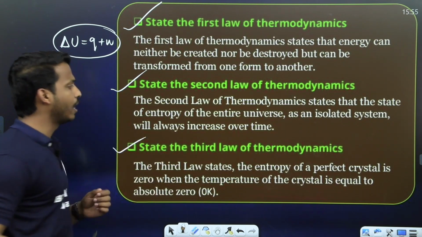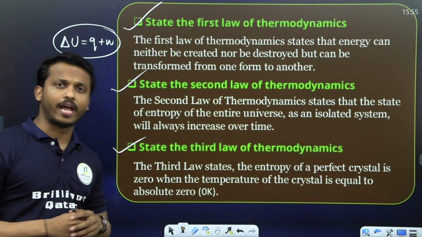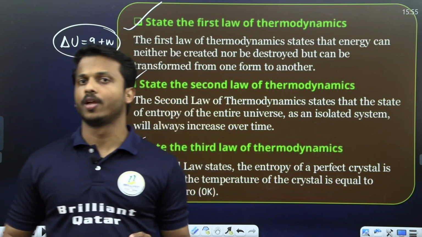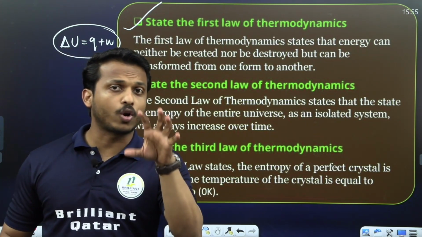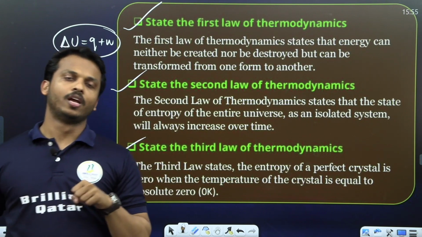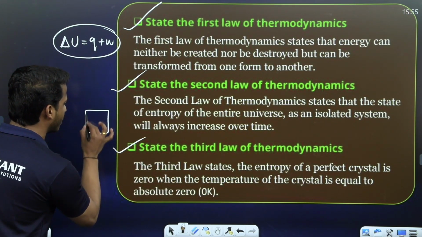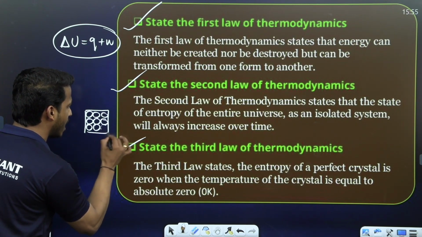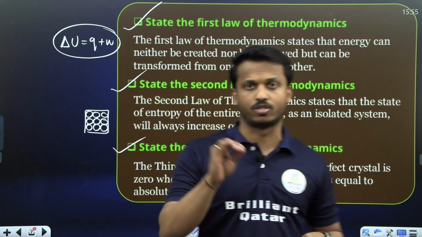What about the third law of thermodynamics? Dear all, for a perfectly crystalline solid, the entropy will be 0. Perfectly crystalline solid means the particles are orderly arranged, so there is no randomness.